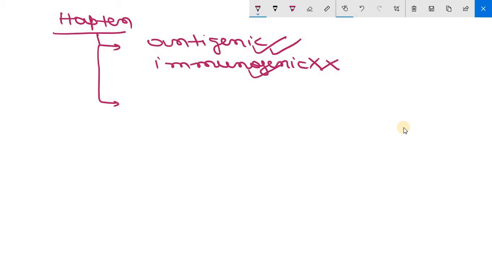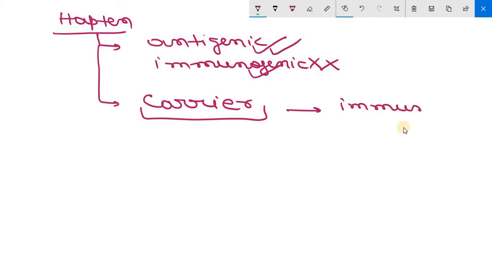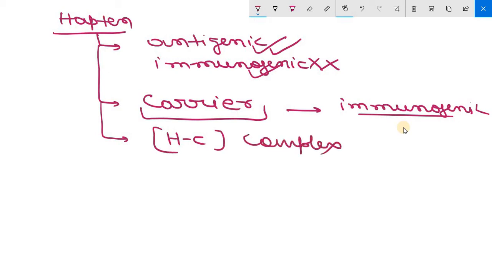Now haptens can become immunogenic when they combine with a large protein molecule called a carrier. When a hapten is combined with a carrier protein, it becomes immunogenic because its size increases and it is able to have properties like immunogenicity. Clear? Now the hapten-carrier complex which is formed after combining with this protein is capable of inducing immune responses in the body.